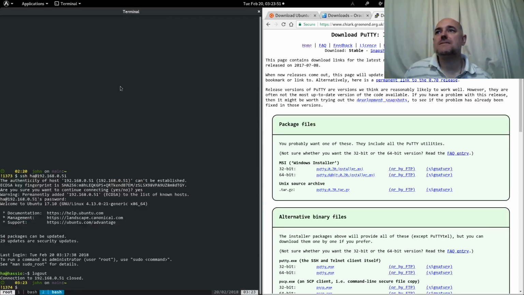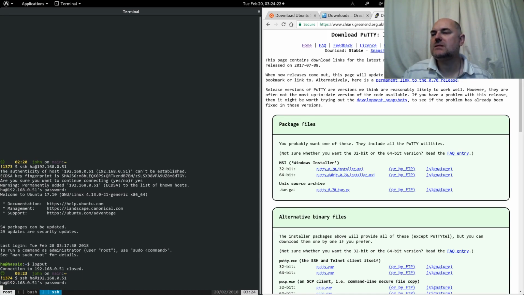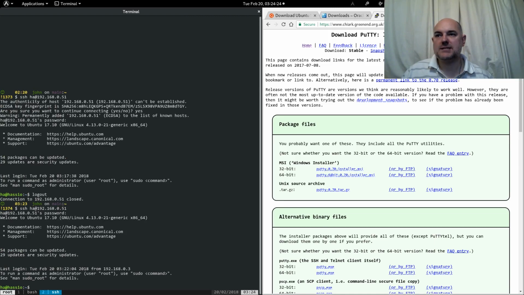Right, let's minimize that. I'm back on my system, and I want to SSH in. It's going to take a minute or so for the system to boot. It's just that now that it's in headless state, it will boot inside VirtualBox, and we won't need to see it. So here we are. Let's see if that works. Yep. Password is HA, and that is it. I am now logged in on the virtual machine using my own terminal.